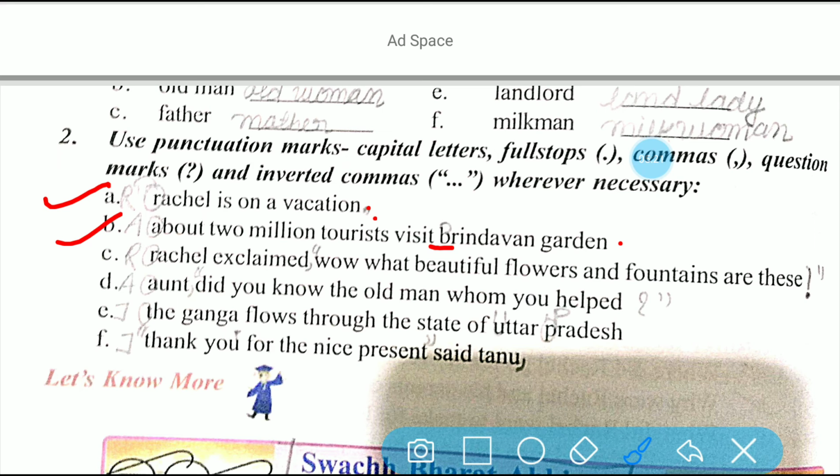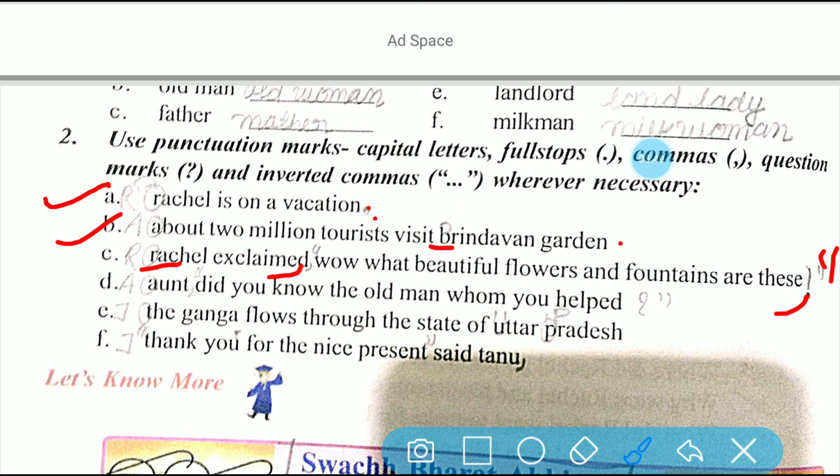C question, R should be capital in Rachel and after that exclaimed, just after exclaimed here you need to use a comma, and after that wow, before wow you have to use inverted commas, and at the end here you have to write the exclamation mark and after that the inverted comma. Similarly, you have to complete D, E, F.